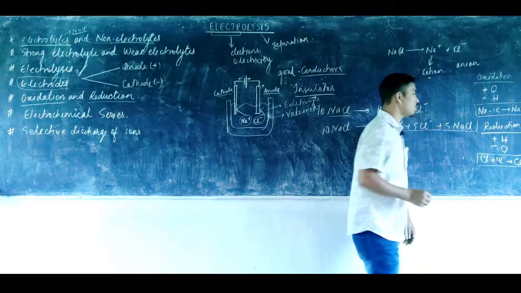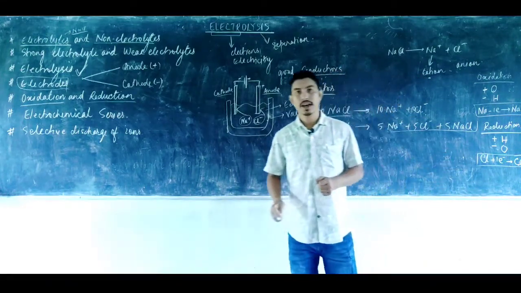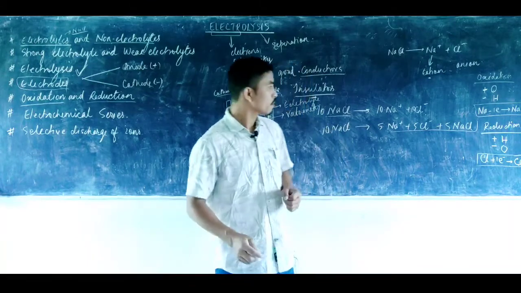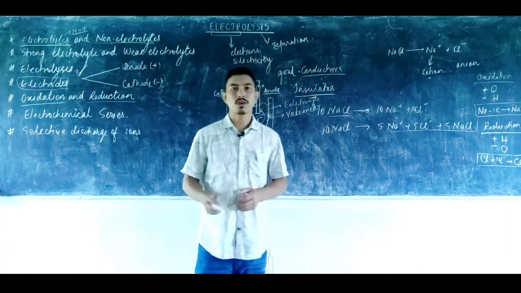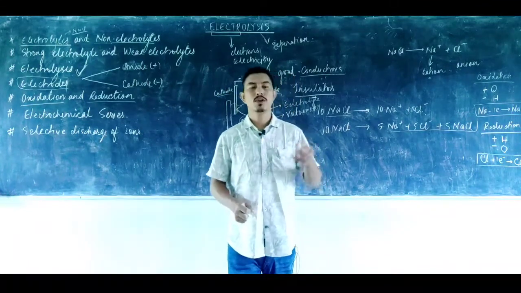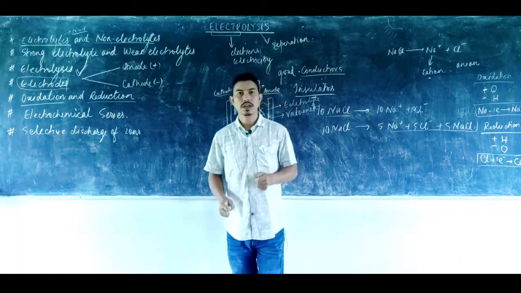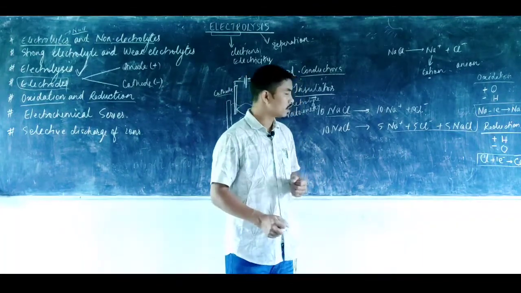The process of gaining an electron to become a negatively charged anion is known as reduction. So in terms of electrons, the process in which an atom loses an electron is oxidation, and the process in which an atom gains an electron is reduction.